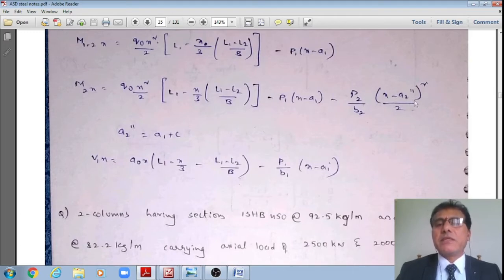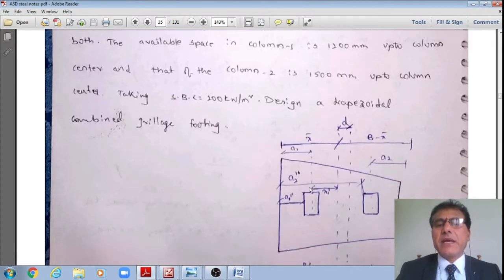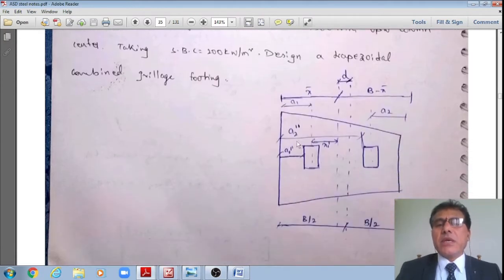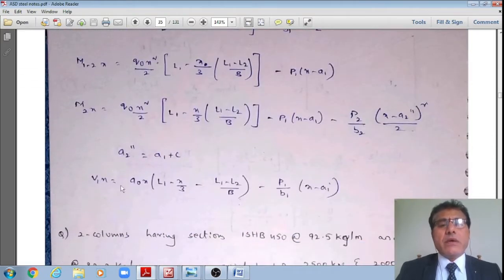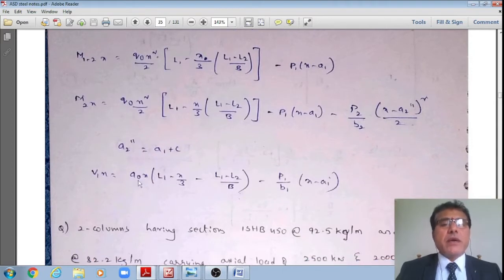That works out to (x minus a2 double prime) whole square divided by 2, right? Where a2 prime, if I notate that as a1 plus c, is already shown in the schematic, right? Therefore, that is how this, from here to here, is a2 double prime, right? And now we can also write the equations for the shear forces. Therefore, just below that first concentrated load, right?